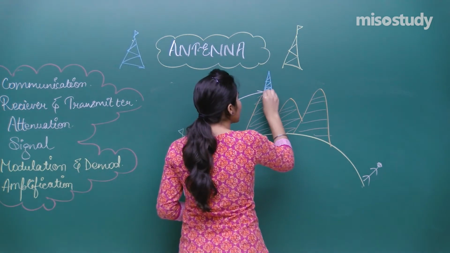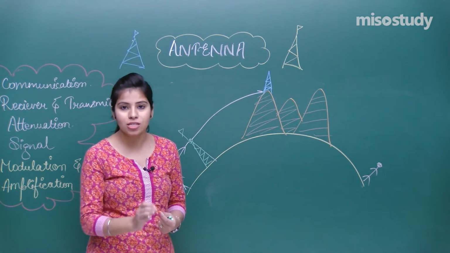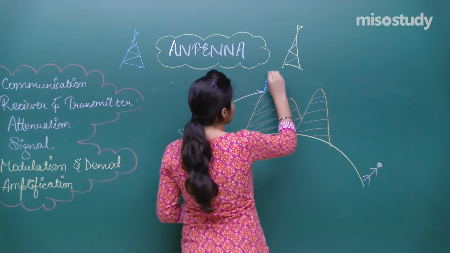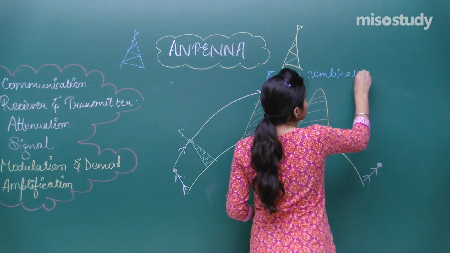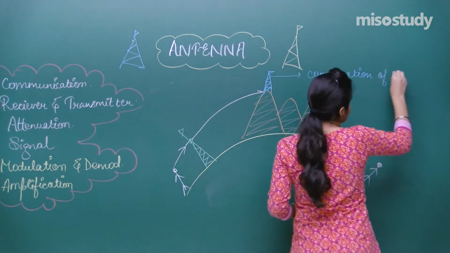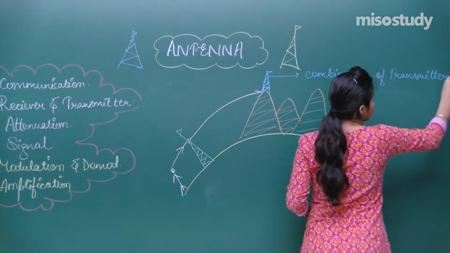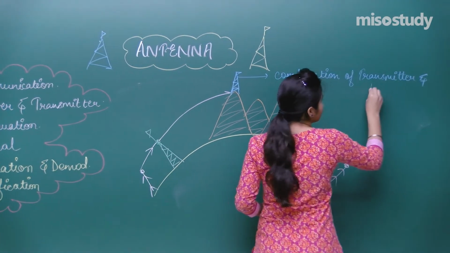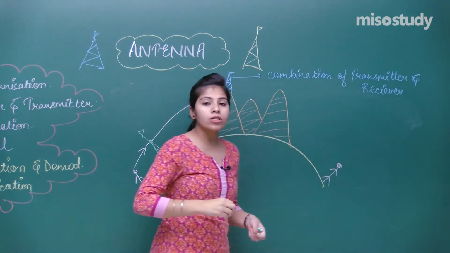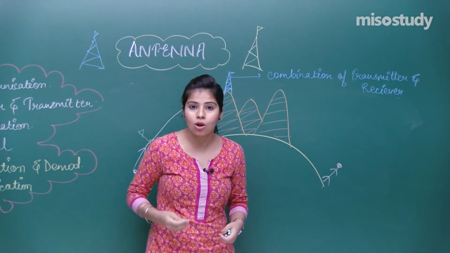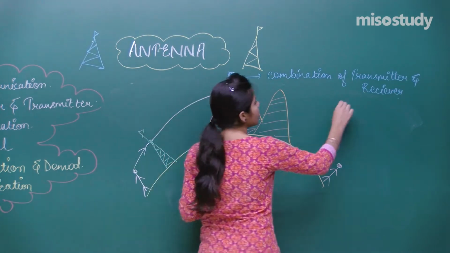This repeater is again, you can say, an antenna, which is a combination of transmitter and receiver. You are going to learn these terms when you will be speaking along with me. Combination of transmitter and receiver. What is this? This is the repeater.